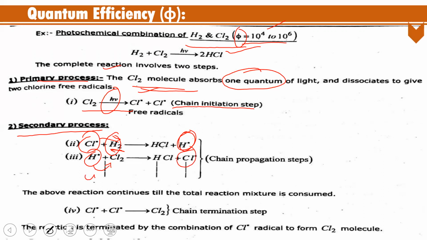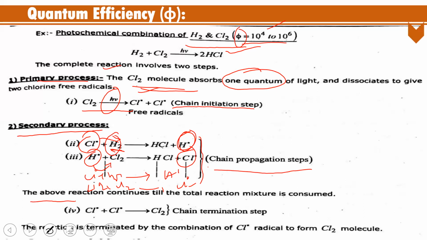Again that chlorine free radical reacts with hydrogen and gives a hydrogen free radical, and so on. These types of reactions take place in the secondary process. All these reactions are known as the chain propagation steps.